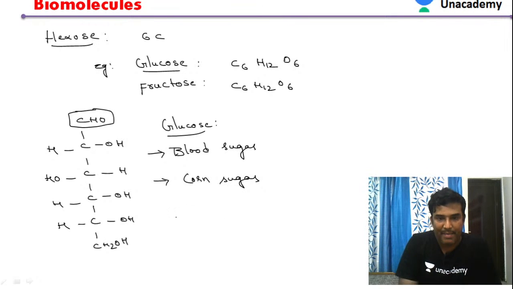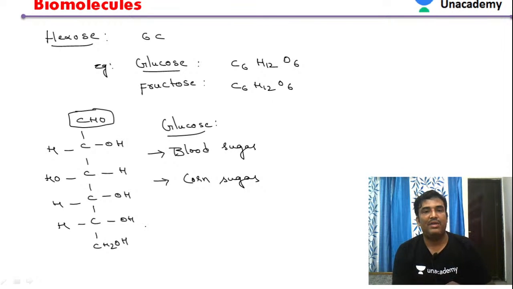If a person has excess glucose in the blood, it leads to a condition called diabetes. Glucose in the blood is regulated by hormones like insulin and glucagon, so they regulate the glucose.